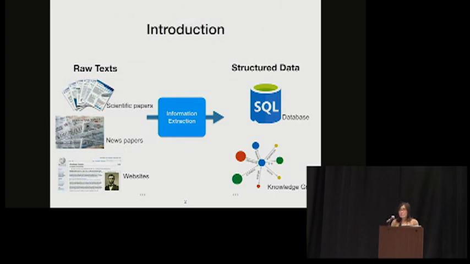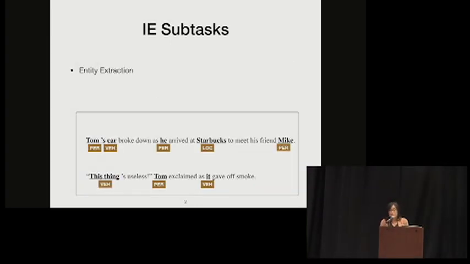So the task of information extraction is to map raw text to structured data formats such as database and knowledge graph. Information extraction can be applied to many different domains such as scientific papers, newspapers, and websites. There are many subtasks under the big umbrella of information extraction.